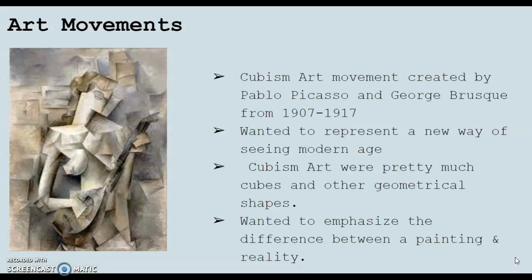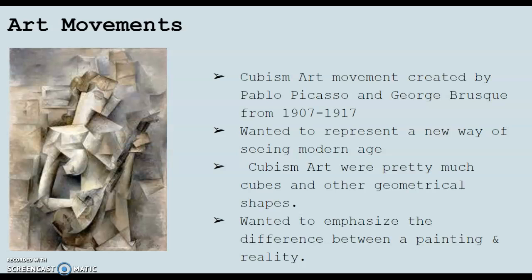Picasso went through many art movements, although he personally created various ones. The most famous one was Cubism, an artistic movement that was created by him and Georges Braque and others who formed part of it from 1907 to 1917. Cubism was pretty much cubes and other geometrical shapes that stood out in the artwork of the 2 artists.